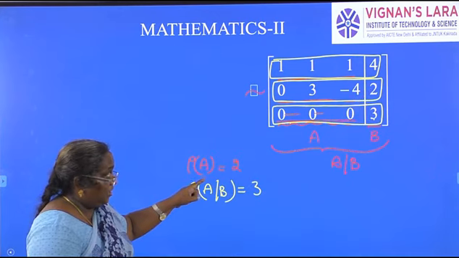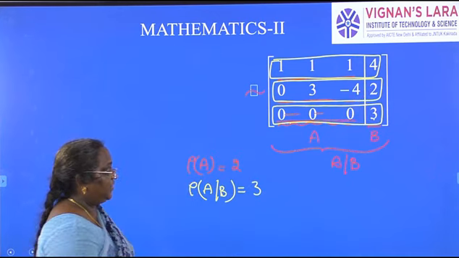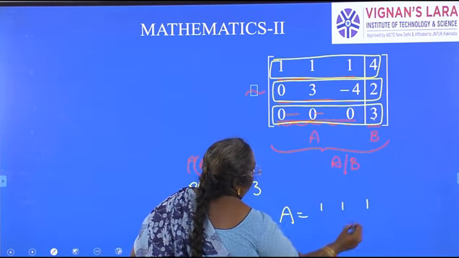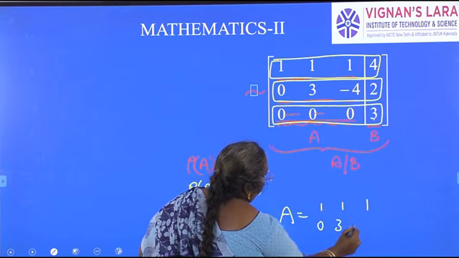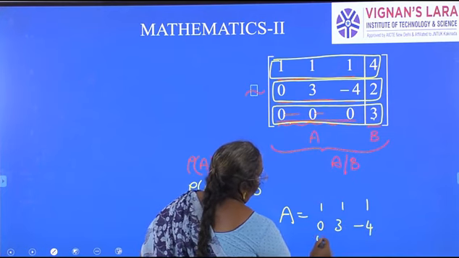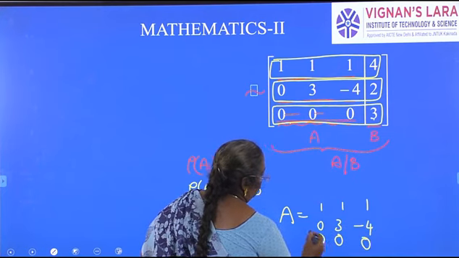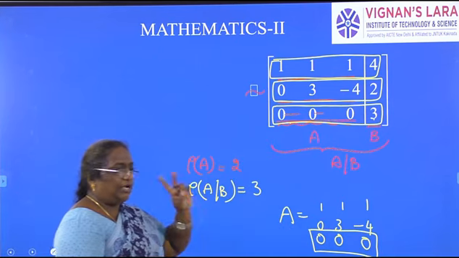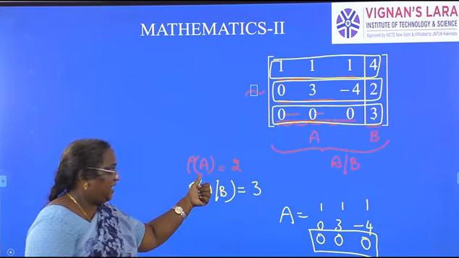If I consider only up to the A matrix, what is that A matrix? A is 1, 1, 1, 0, 3, minus 4, 0, 0. This last row is a 0 row. So how many non-zero rows? Only 2 non-zero rows. That's why rank of A is 2.